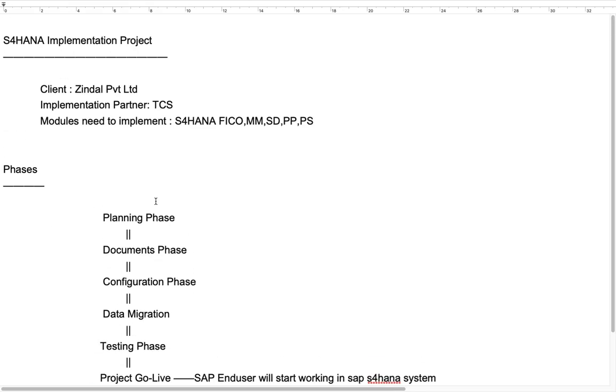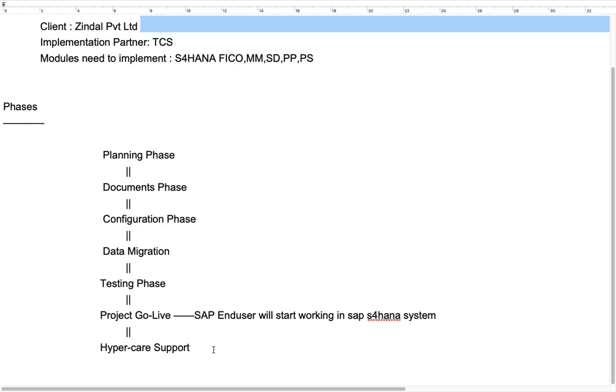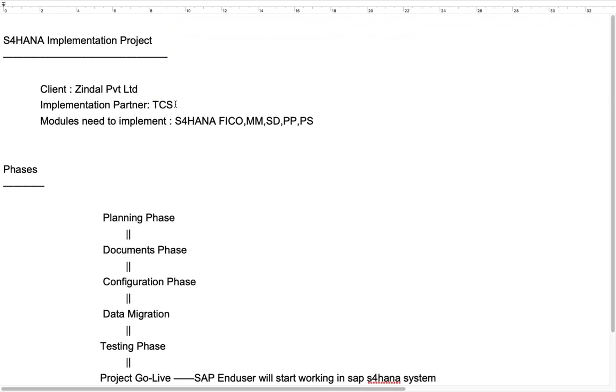So now, as an implementation partner, we are the implementation partner to Jindal Private Limited. We are consultants, but we are from TCS. TCS is the implementation partner to Jindal Private Limited. TCS has the client Jindal Private Limited, so we will work for the client. Okay. So once the project got shortlisted, TCS will recruit all the resources, FICO, MM, SD, PP, QM, and ABAP. All the resources will be recruited. And after that, everyone needs to move to the client location, Jindal Private Limited.